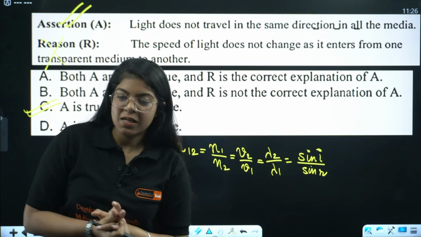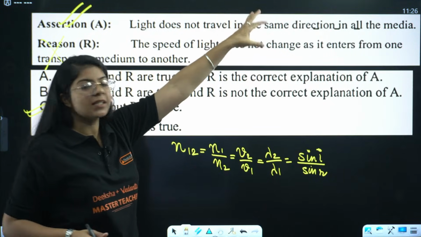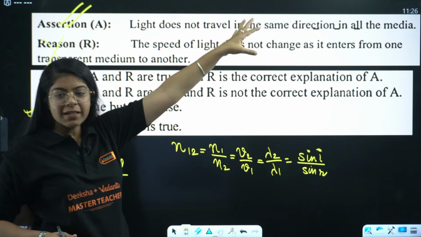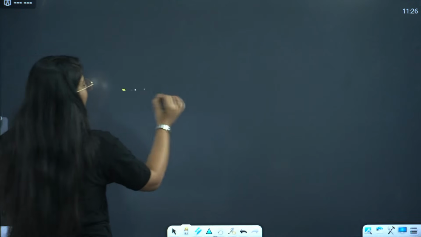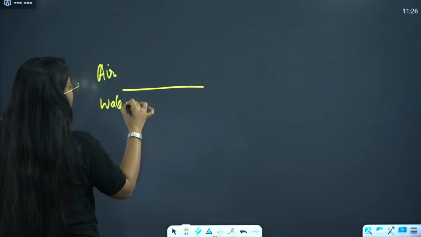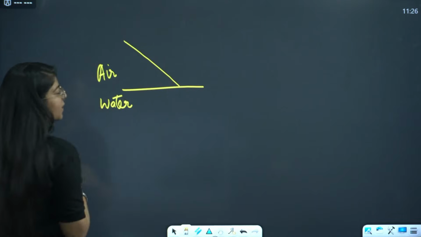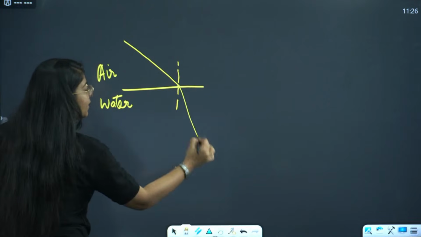Please explain the assertion. Okay, assertion says light does not travel in the same direction in all media. Right, Shivani? Is that true? Now, we know when light, this is my medium, and this is air and this is water. If light is coming something like this, when it goes into the air, it bends away from the normal.